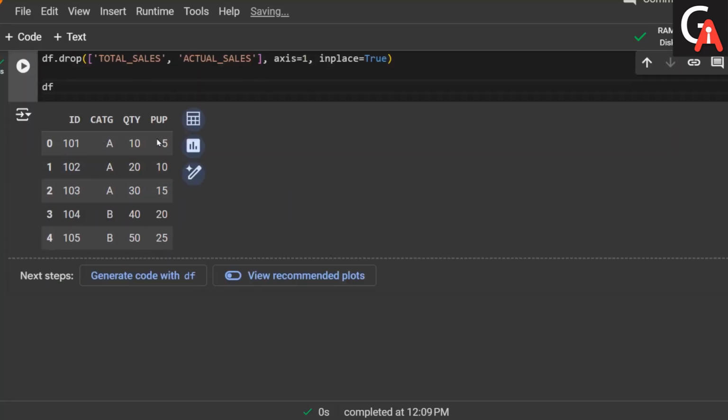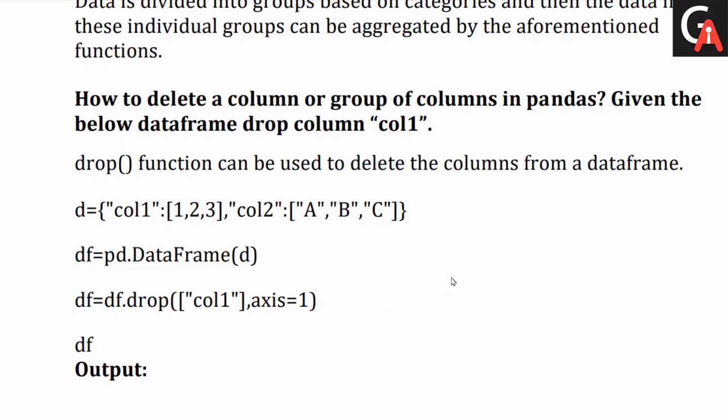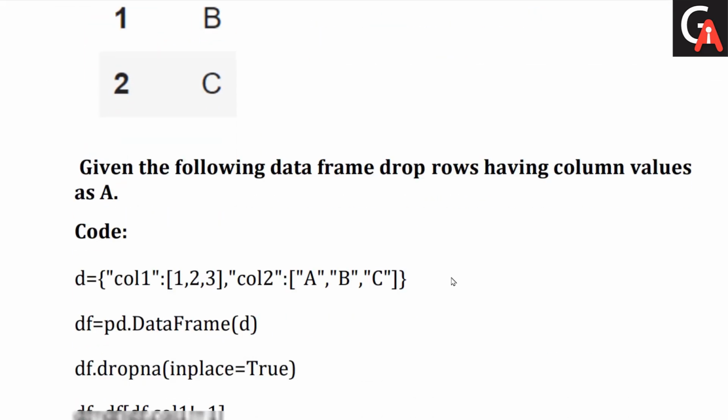So you can see that I am getting my original data frame back. So I can drop the dependent column here. This is how you can drop the dependent column. There are many ways to drop the dependent column. There is another way using the loc method we have, but if you get this question in the interview, you can just say that we can use the drop function. So yeah,